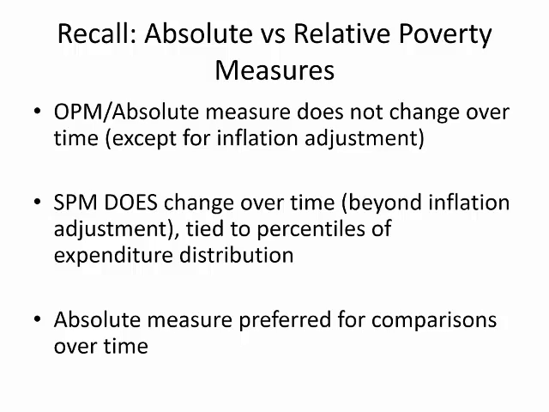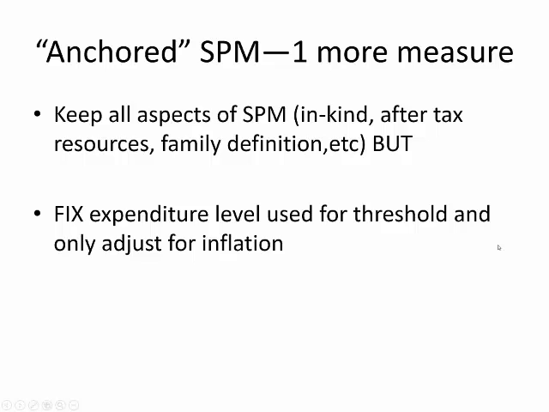For the purposes of comparing trends in poverty with a measure that accounts for non-cash assistance, however, we would like to stick with an absolute measure. For similar reasons, researchers have created what they call an anchored SPM. That is a measure like the supplemental poverty measure in most ways, but which fixes the poverty threshold in a given year and adjusts the threshold only for inflation to apply it to other years.